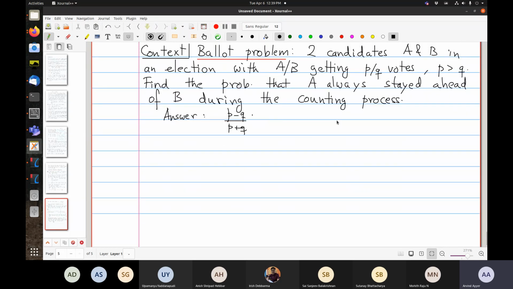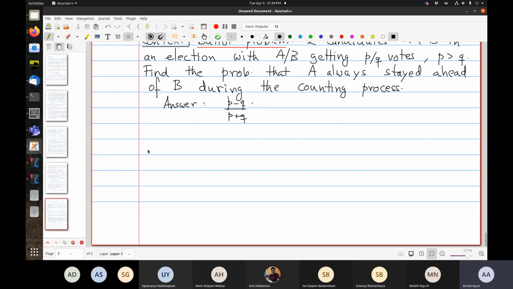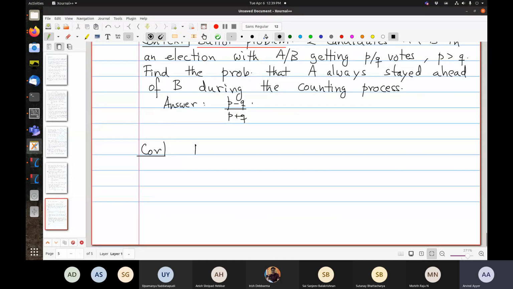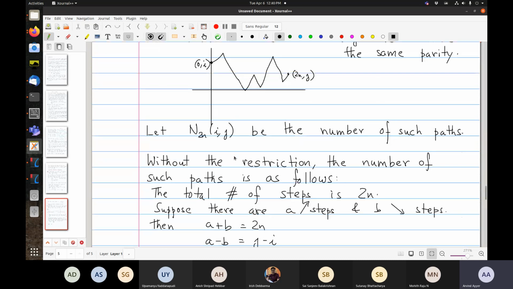So this was how it came up. The corollary to the reflection principle above is that N_{2n}(i, j), sorry, this was the number of paths that start at (0, i), end at (2n, j), and that stay on or above the x-axis.